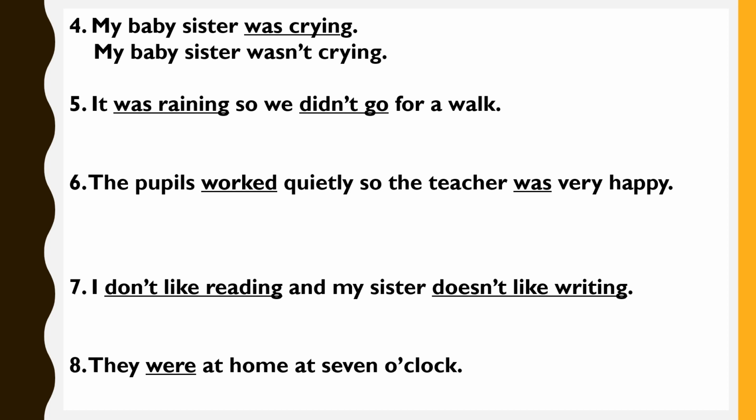The fifth sentence, it was raining, so we didn't go for a walk. The verbs underlined here are was raining and didn't go. The verb was raining is in the positive form. So what will be its negative? Wasn't raining. The second verb underlined is didn't go.